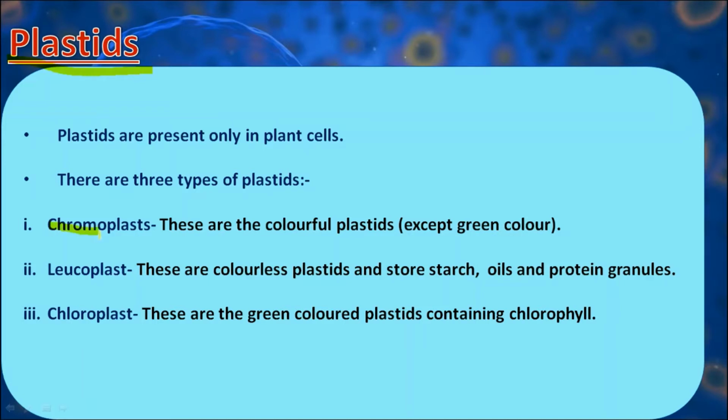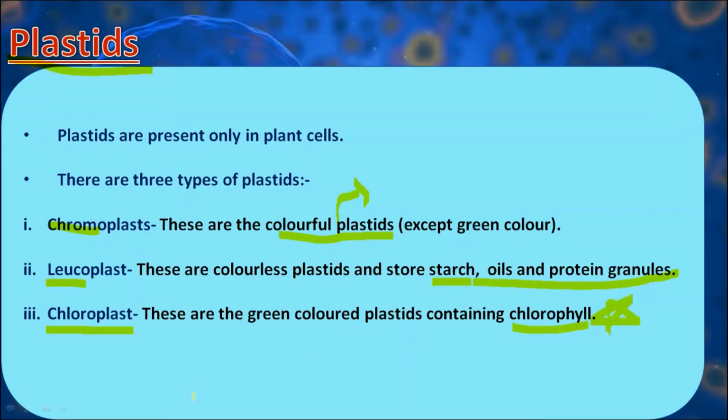Chromo means color, so these are colorful plastids except green color, and these impart colors to the flowers. Then leucoplast. Leuco means colorless, so these are colorless plastids which store starch, oils and protein granules. Last is chloroplast. These are the green colored plastids containing chlorophyll, and these are very important for your syllabus.